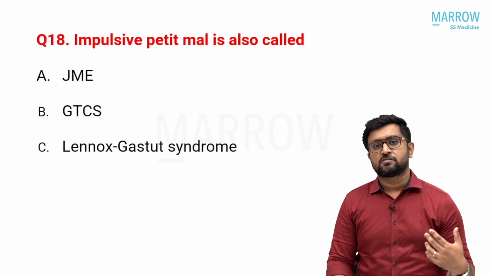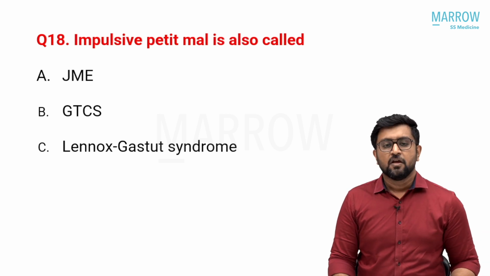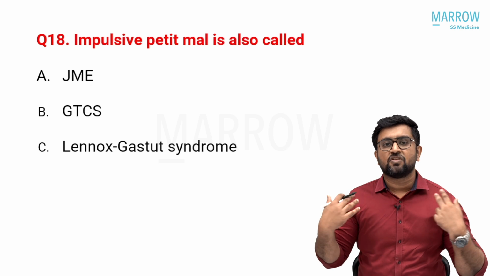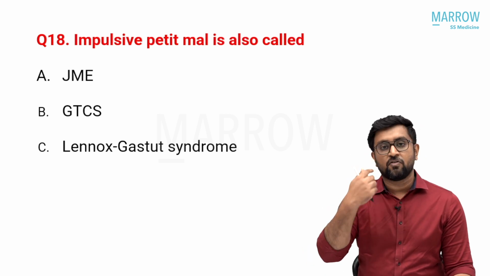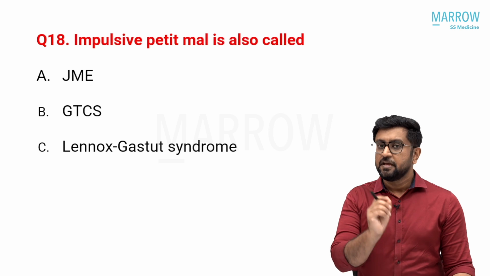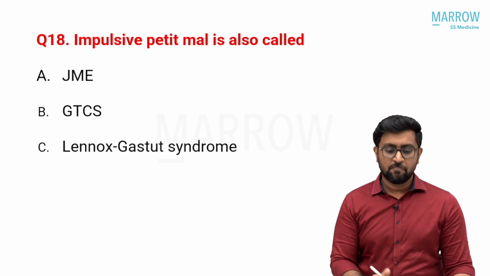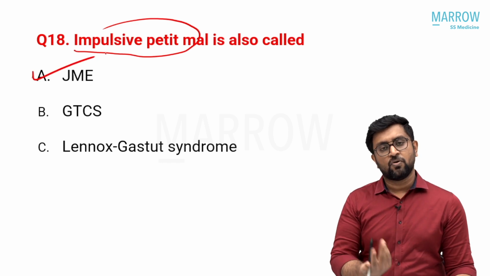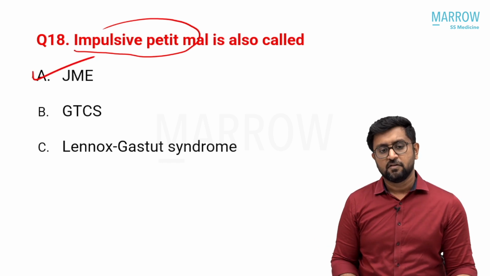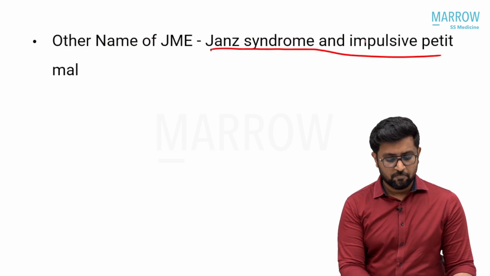Impulsive petit mal, or Janz's syndrome, are other names for juvenile myoclonic epilepsy. Because of the jerky myoclonus involving the shoulder, it was initially called petit mal. This is something that if you know, you can answer; if you don't know, you cannot answer. The answer is JME. JME's other names are Janz's syndrome and impulsive petit mal.